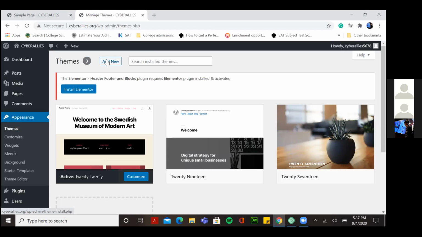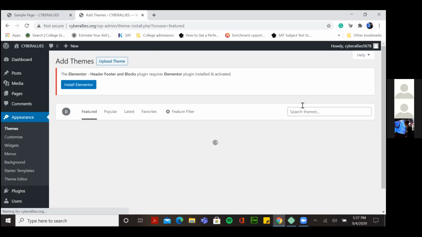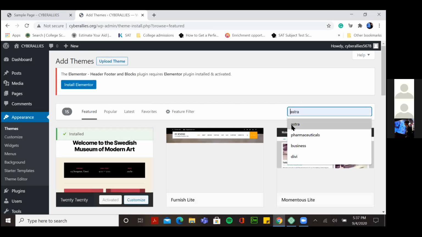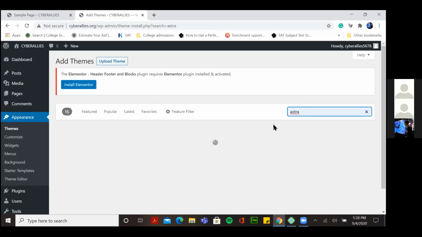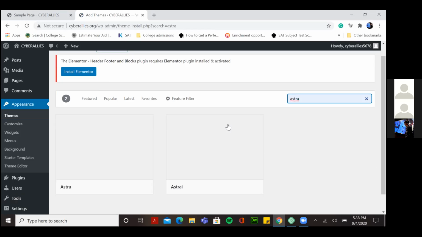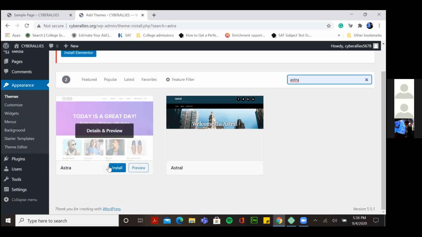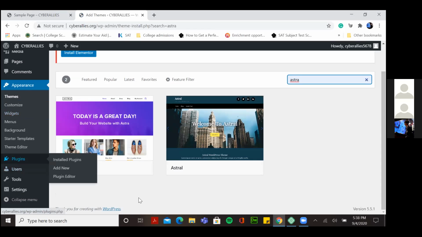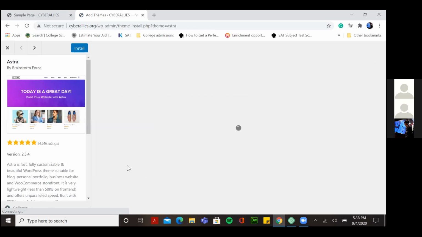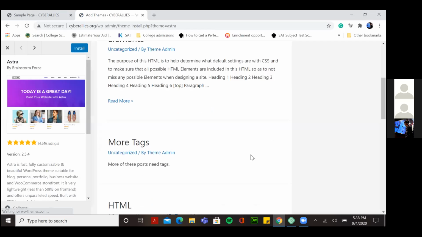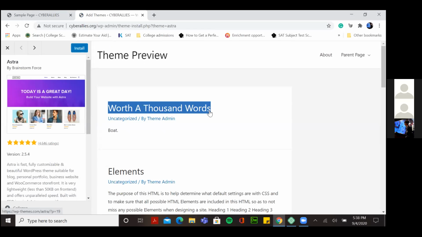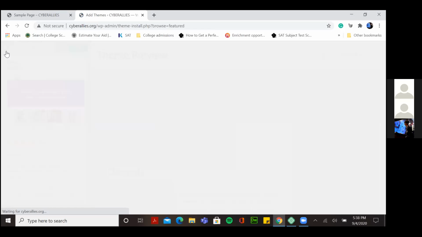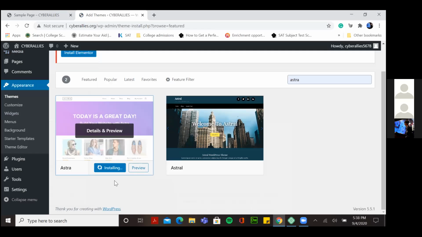अब I will go here, add new, and I will write Astra here too. सही है. तो it will give me the starter template for Astra which goes with the plugins that we installed. So yeah, so this is the Astra theme. You can like see कि अच्छा यार इसके ऊपर ये style होगा, etc etc. We'll install this and then we'll activate this too. So yeah, this won't take इतना ज़्यादा, लेकिन it will take around a minute.